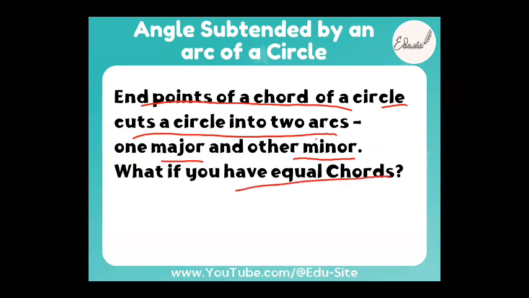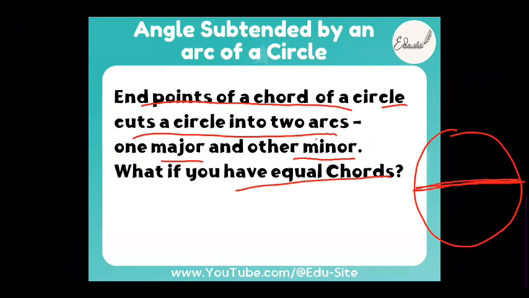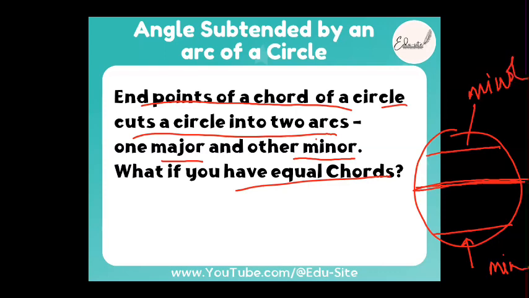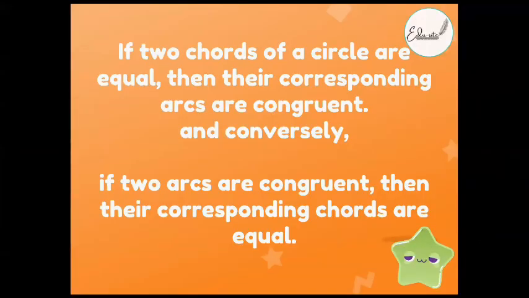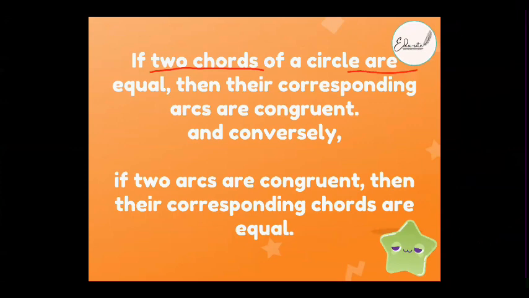So if you have equal chords, then what happened? If you have one chord here and one chord here, does it divide into two same segments? Yes. It is a minor arc here, and this minor arc is equal to this minor arc, correct? These 2 minor arcs will be equal in length, fine? So there is one property of circles: if 2 chords of a circle are equal, then their arcs are also equal or congruent. You don't have to memorize this, you just have to remember it, okay?